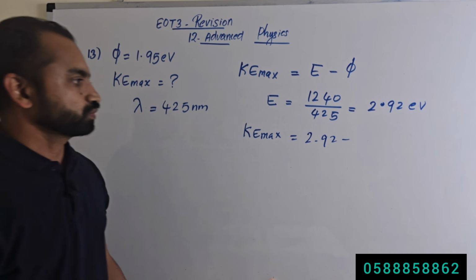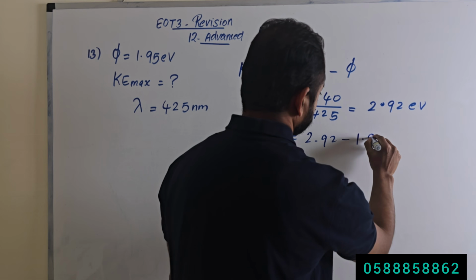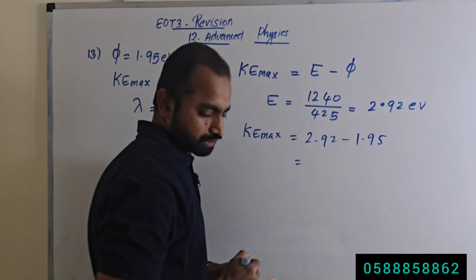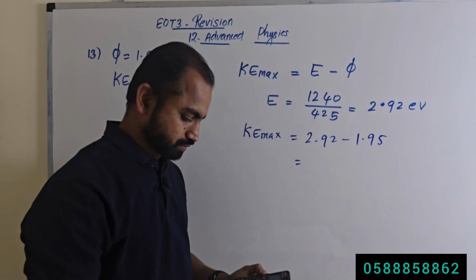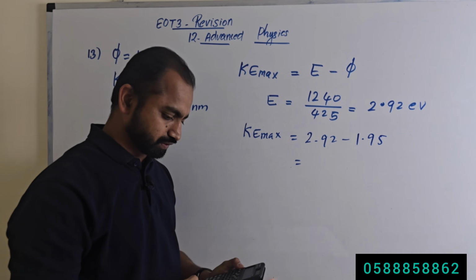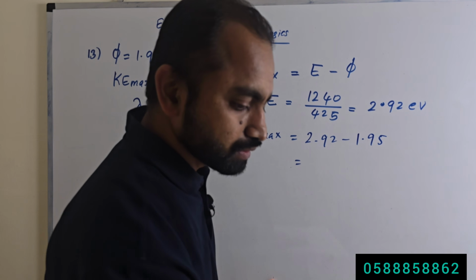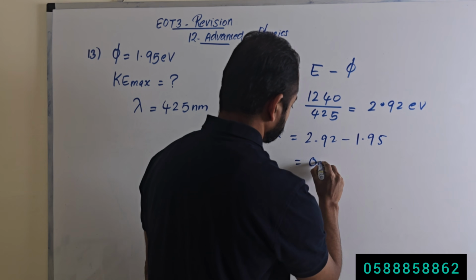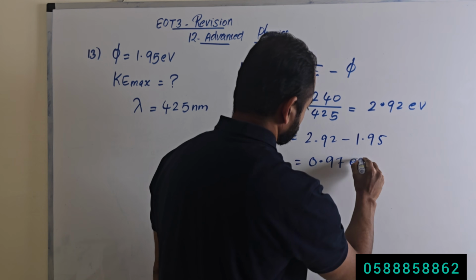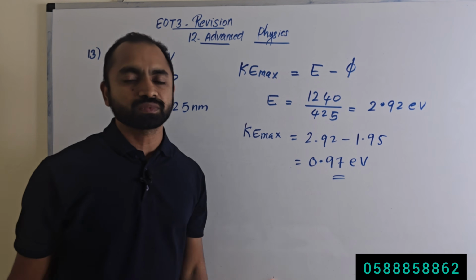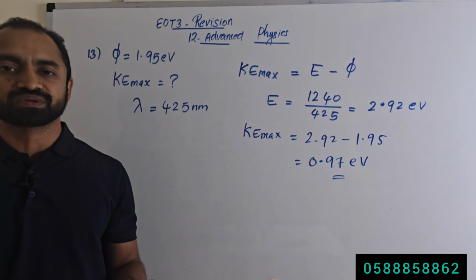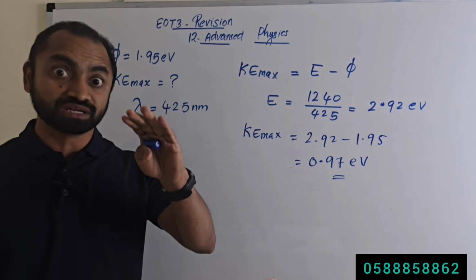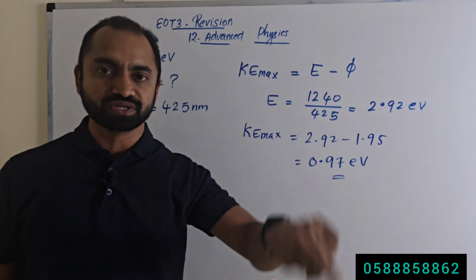Work function is 1.95. So 2.92 minus 1.95 equals 0.97. 0.97 electron volt is the maximum kinetic energy of the emitted electron, meaning the kinetic energy of the electron emitted from the surface of the metal.